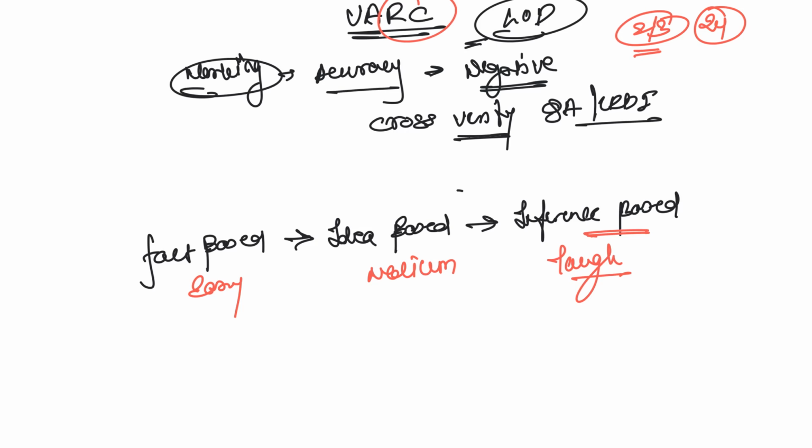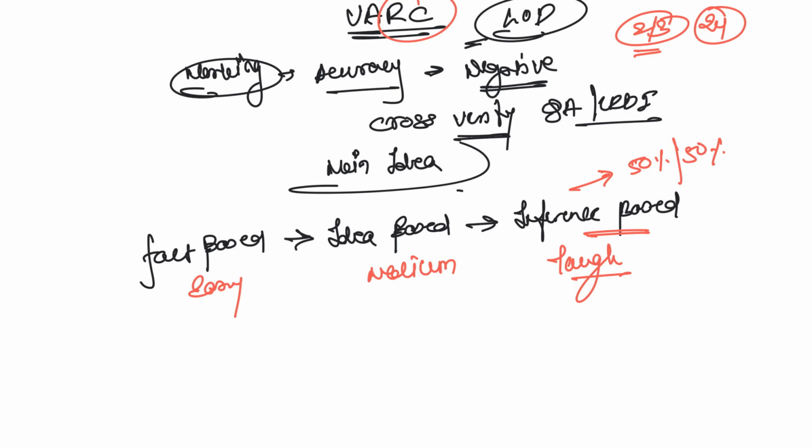Now, you need to understand the difference between main idea and inference based. If you don't understand that, then you are in a soup, because inference and main idea are different. If I have to define inference on the spot, I can say it's 50%. You're not really sure about it. It's neither a conclusion nor an assumption. It's something in between. Idea based is nothing but the main idea, which is something you can understand 100%.